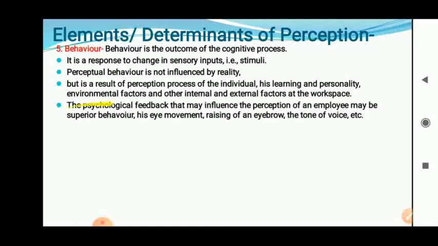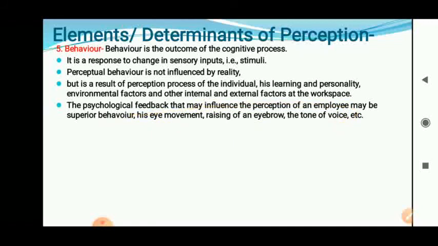The psychological feedback that may influence the perception of the employee may be superior behavior, eye movement, raising eyebrow, tone of voice. So that is the feedback which we are giving to the message. Okay, I understand. Eye movement or raising eyebrow, tone of voice. Yes, we get it. We know. Yes, we will perform it. Yes, we can do it. So that is the feedback of sharing a message to the student or employees.